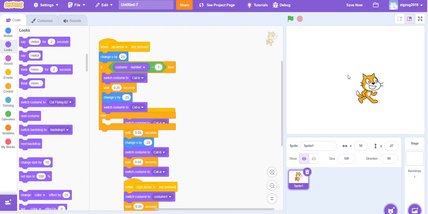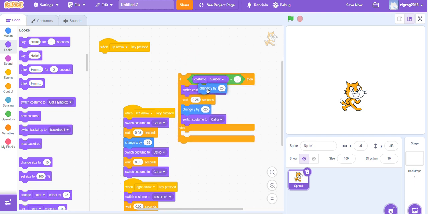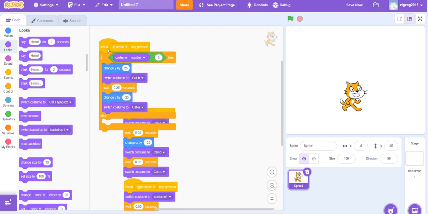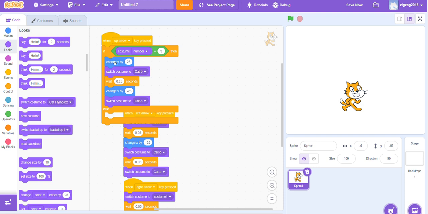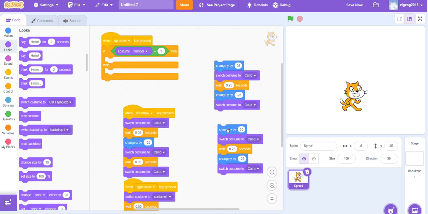Notice how he only jumps properly if he's facing left. But he just moves up if he's not facing left. Drag the change Y to 25 to the top of the top compartment of the if costume number equals 3. Now, duplicate the whole of the inside and we just need to change some details.